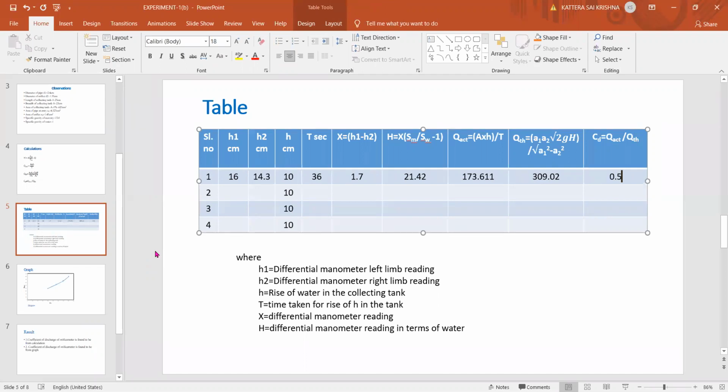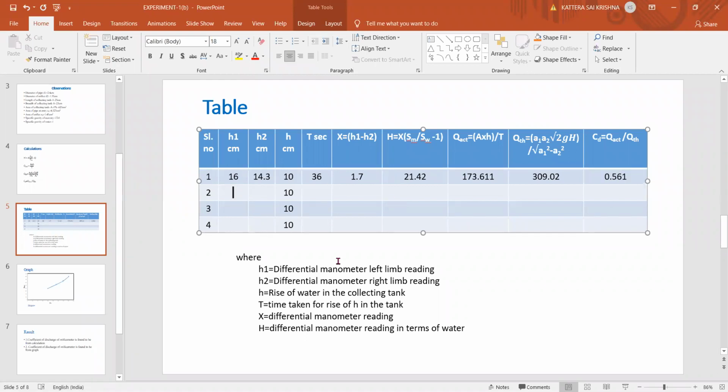Number 1, Kiran. 0.56, sir. Sai Kiran, I'll ask somebody, don't reply. You are calculating, keep quiet. I'll ask some others because I need to know whether all are doing or not. 0.561. Right. So for the first reading, how we have calculated? So remaining 3 readings, we need to calculate all the terms again.